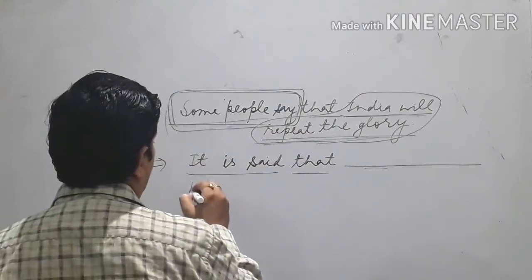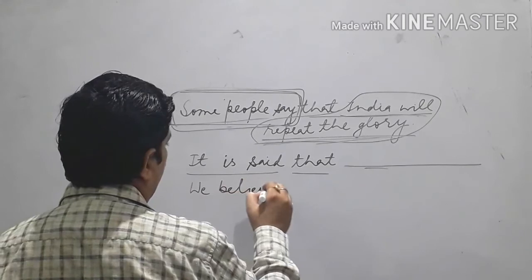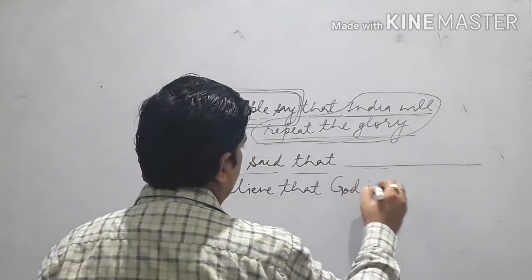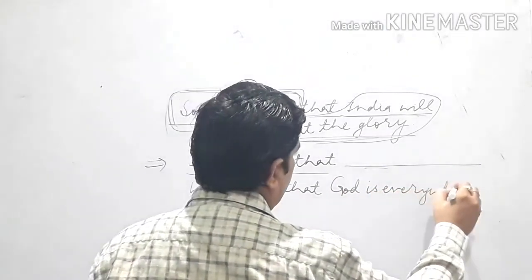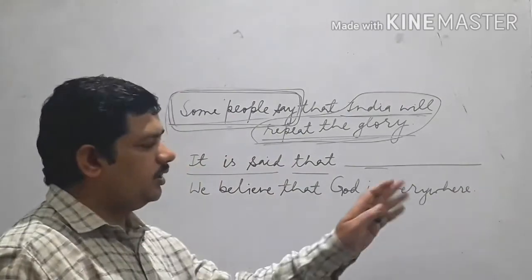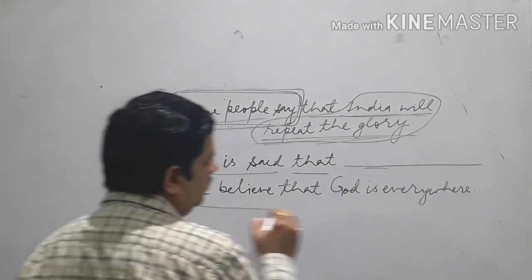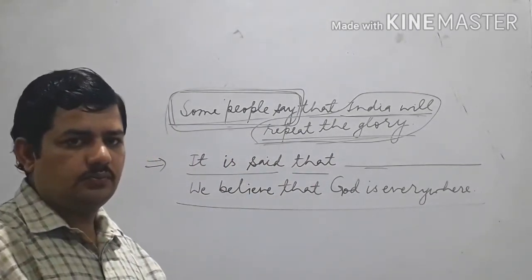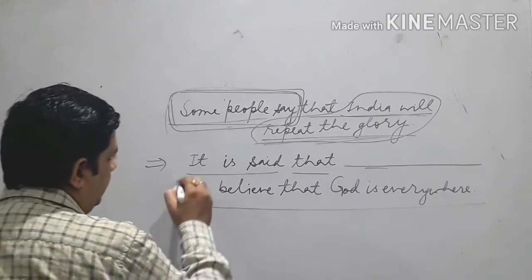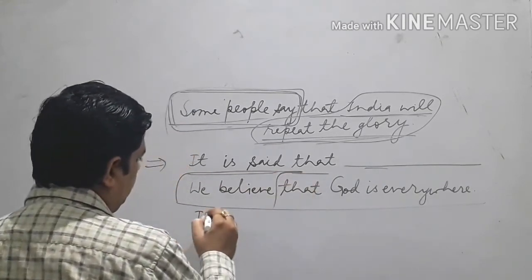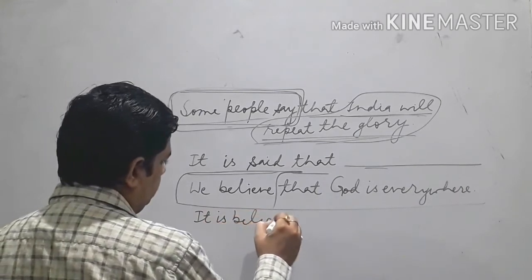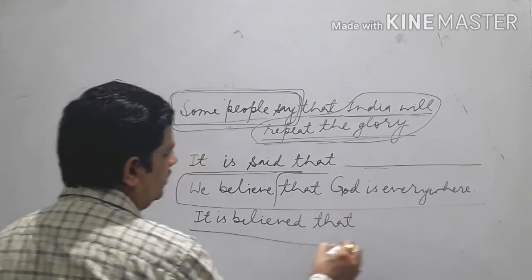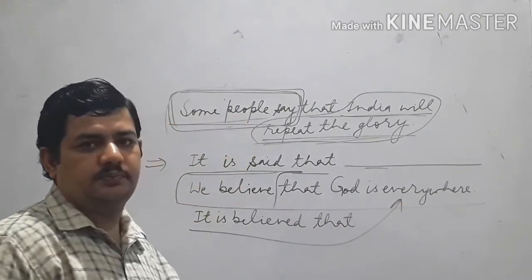Okay, like: We believe that God is everywhere. Now, the question is, before you convert this sentence into passive voice, so quite easy, take this part only. It is believed. It is believed that God is everywhere.